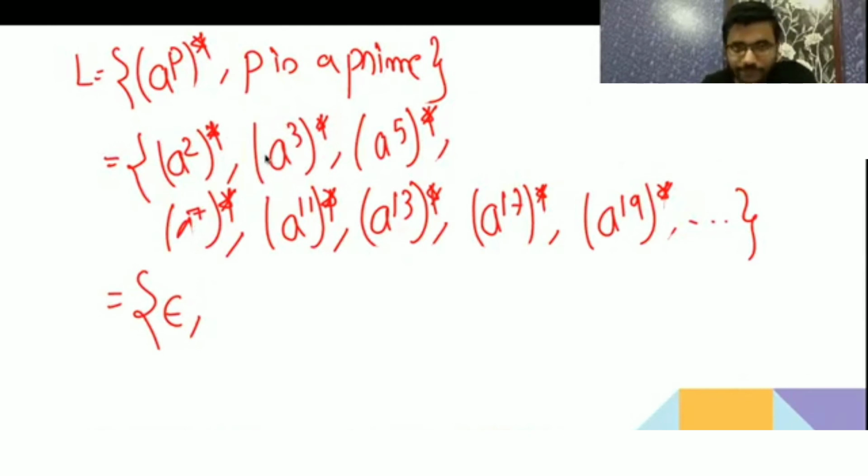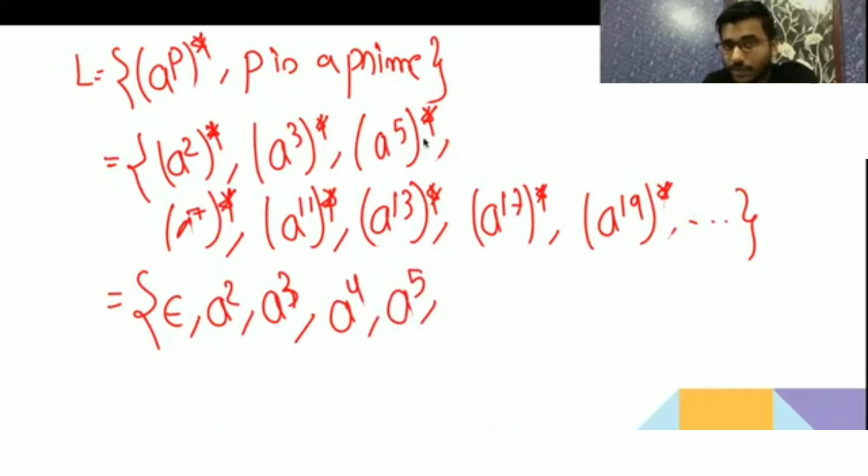Okay, it is regular. Now A2 you will get, then from here you can get A3, then if you write A2 two times you will get A4, then you will get A5, then A6: from A2 if you write 3 times you will get A6. So you know that all natural numbers are either a prime number, so all the prime numbers are here, or a multiple of a prime number.